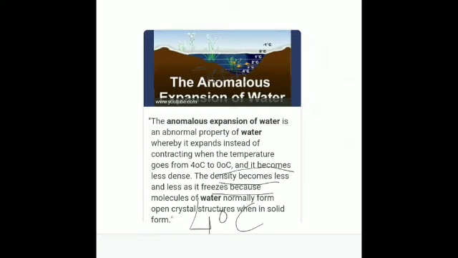So, the lake freezes at the top, but the water below the layer of ice remains at 4 degrees Celsius. Since ice is a poor conductor of heat, it does not allow the flow of heat from the water to the atmosphere. Is that clear? The temperature of water in the water bodies remains at 4 degrees Celsius, and this is helpful for the aquatic plants and animals both to survive under such cold conditions. Is that clear?